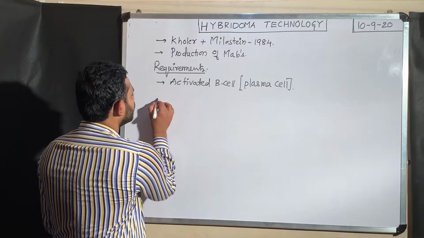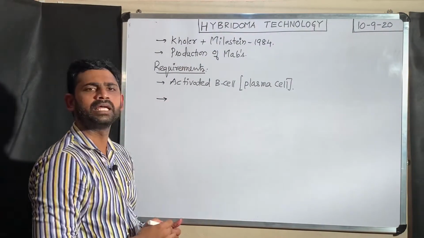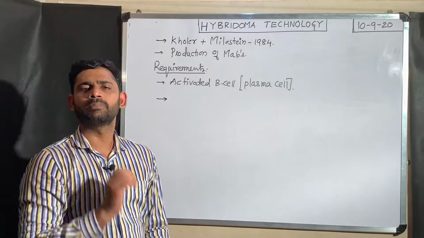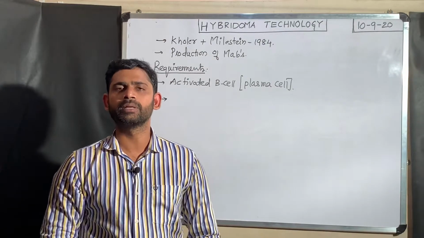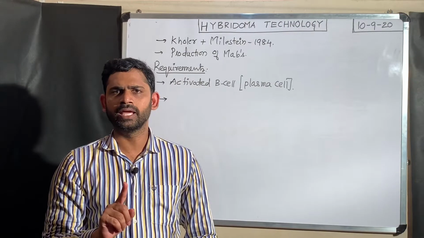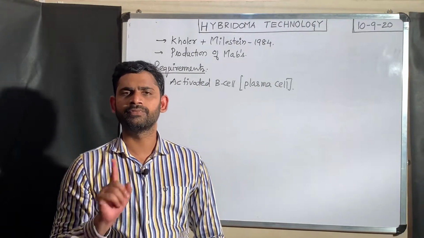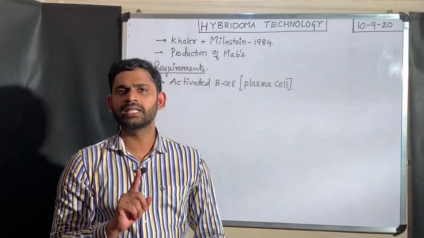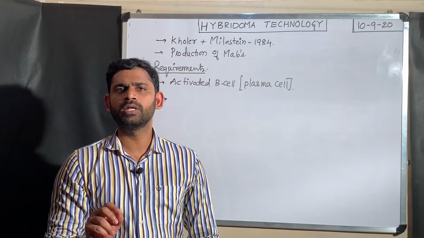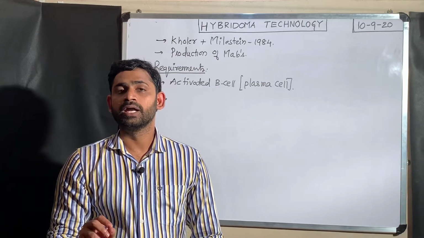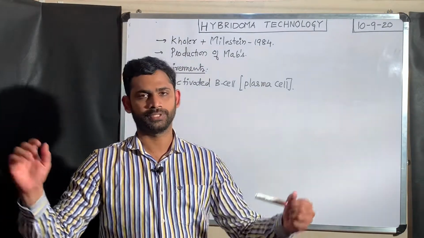Here the important thing is that this plasma cell or activated B cell has two points to remember: one is the advantage, another one is the limitation. The first one is that this activated B cell is responsible for the production of the desired antibodies.